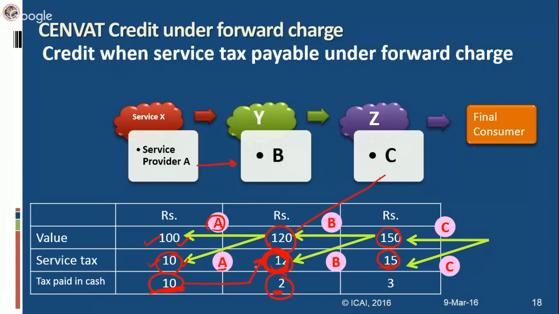Okay. Then comes the service provider C. Service provider C has to pay a service tax of rupees 15 on his output service, out of which 12 rupees he will pay utilizing the CENVAT credit which he has paid on his input service Y, and 3 rupees he will pay in cash. Okay, so overall tax paid in cash by A, B and C is 10 rupees, 2 rupees and 3 rupees respectively. The final consumer has to pay everything in cash and he cannot utilize the CENVAT credit also because he is not engaged in any service providing activity.